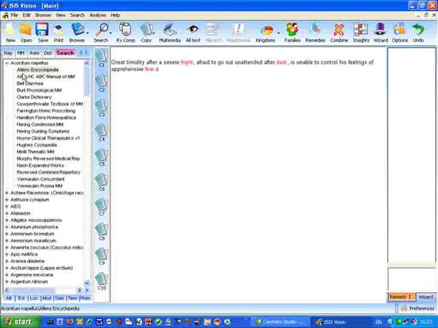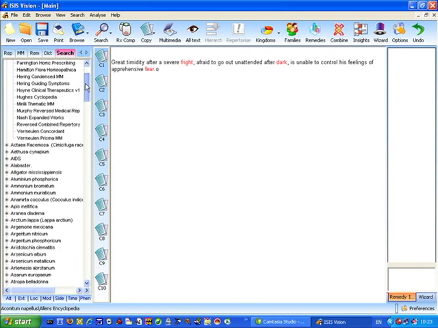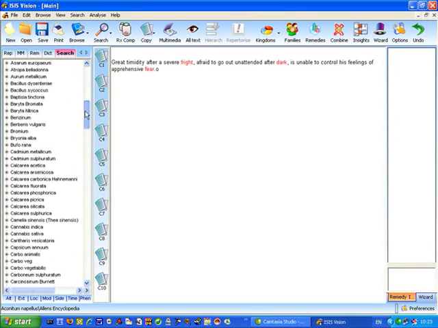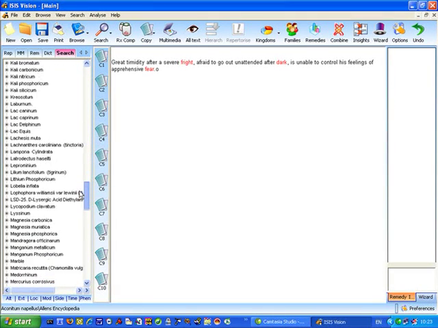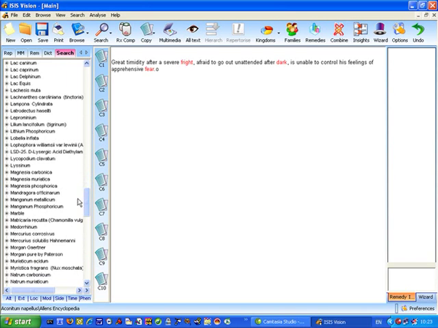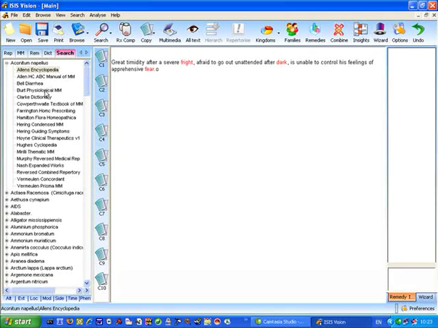So here we are in Aconitum. The first book is Alan's Encyclopedia, afraid to go out unattended after dark. And if we click here in Allen, or here in Bell, or here in Clarke, we will see the appropriate text for the remedy. That's a really nice facility that you can use just when you're looking for one particular remedy, and again you can just scroll down the Explorer tree as I'm doing here until you find the remedy you're interested in. Click the little plus to open it up, and then you'll see all the books that that remedy's in.